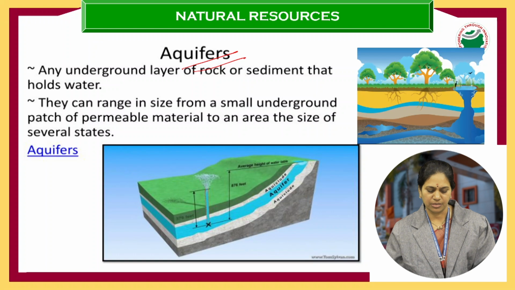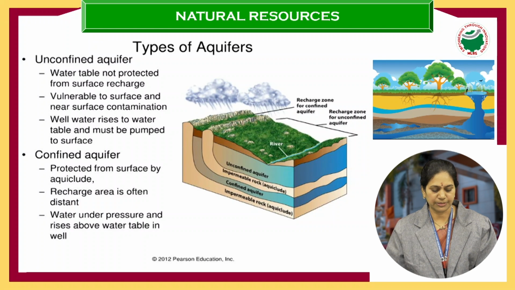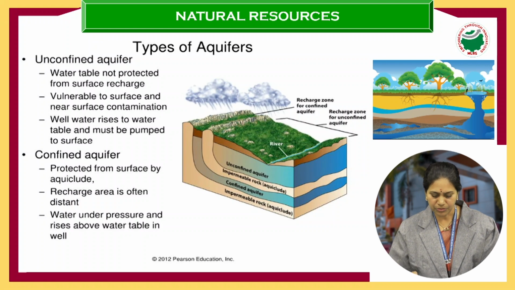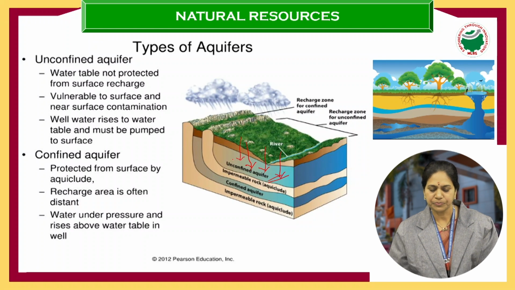Okay, next one, aquifers are of two types. Here you can see unconfined aquifers and confined aquifers. So the layer of water which is present inside the earth's surface, we call an aquifer. Now you can see in the unconfined aquifer, the water is directly seeping. Whenever there is rainfall, it goes down through the soil to one layer. We call it an unconfined aquifer.